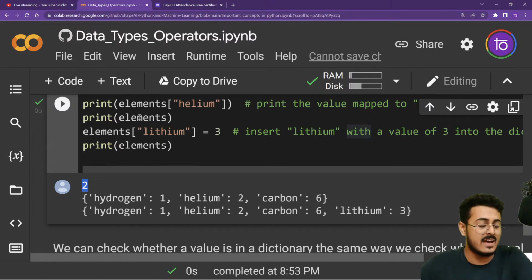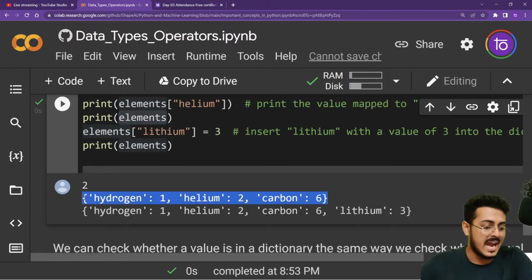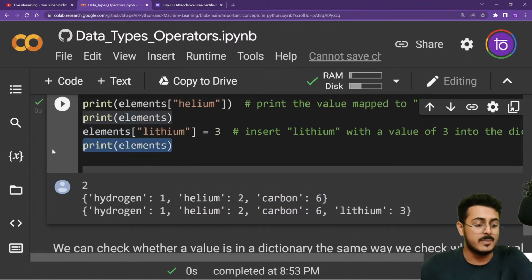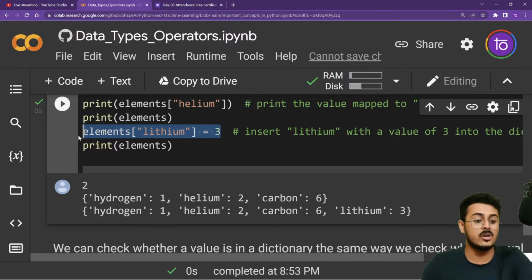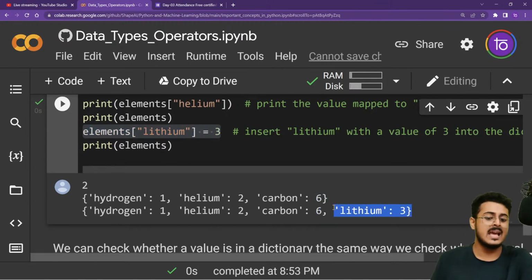And secondly, we are having the print elements. So we're printing the first elements, that is hydrogen 1, helium 2, carbon 6. Now we want to add lithium, so we're having elements['lithium'] = 3. That will create a new key called lithium and assign a value of 3 to it. So we are having hydrogen 1, helium 2, carbon 6, and lithium has also been added to our elements.